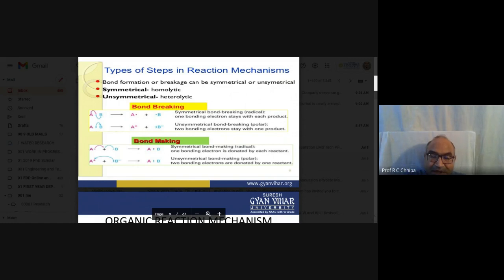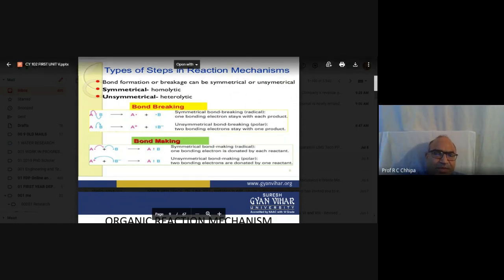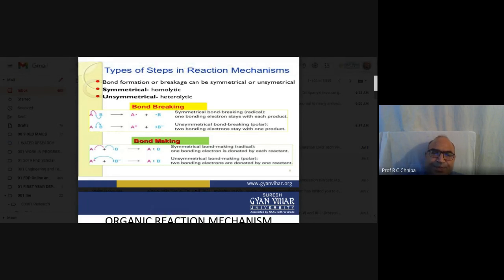So here the bond will break down. Listen, bond breaking happens in two ways. Symmetrical bond breaking: radicals are formed. If we have a compound in which A is bonded with B, A single bond B, here there is movement of the electron. We have earlier discussed how electrons move from one place to another.